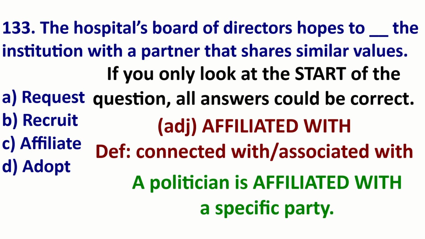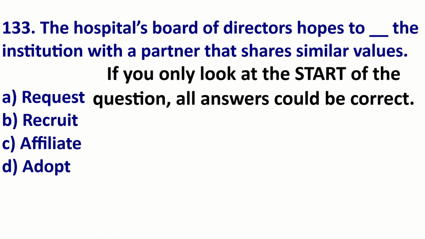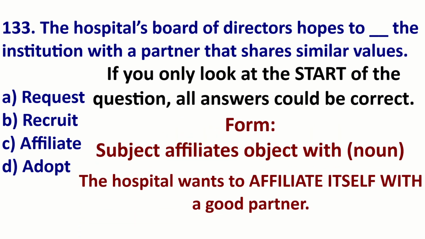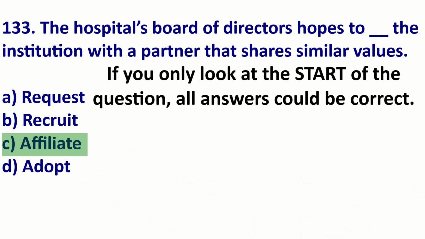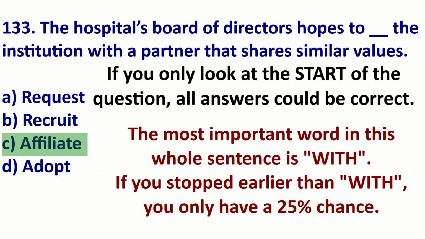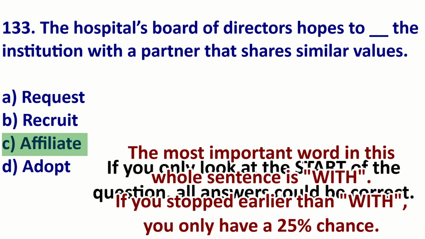So when we look at this situation, the hospital wants to connect itself with a good partner. The hospital wants to affiliate itself or affiliate the institution with a partner. So the most important word here is with, because we know affiliate with.